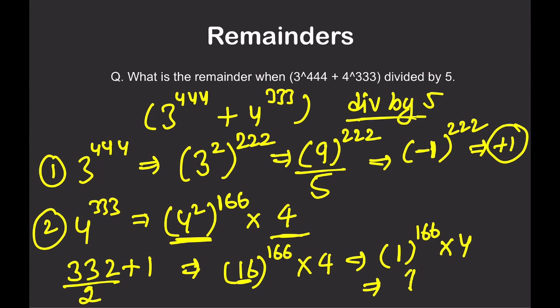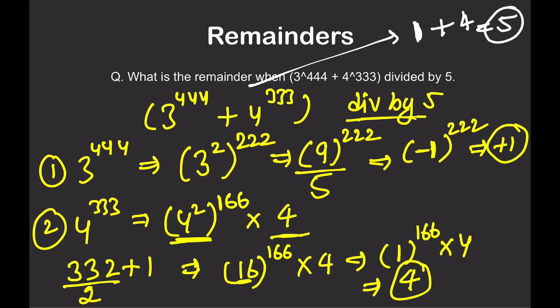So solving this, you will get remainder as 4, right? So this could be written as remainder 1 plus 4, that is 5. Now we have got remainder as 5. But this 5, when divided by 5, the remainder will be 0. That is the answer. I hope it is clear.